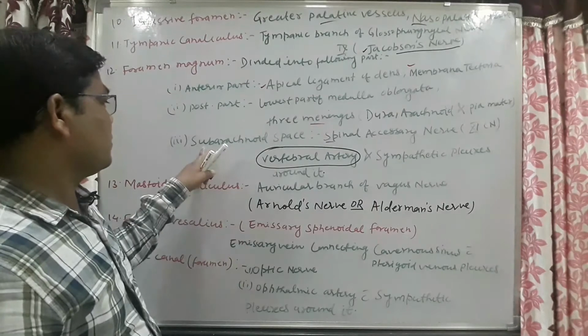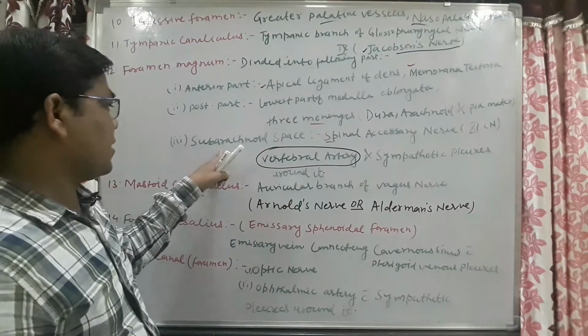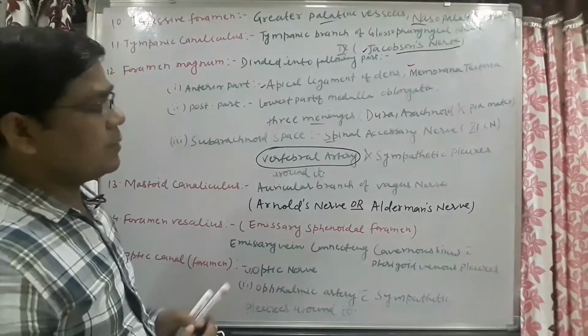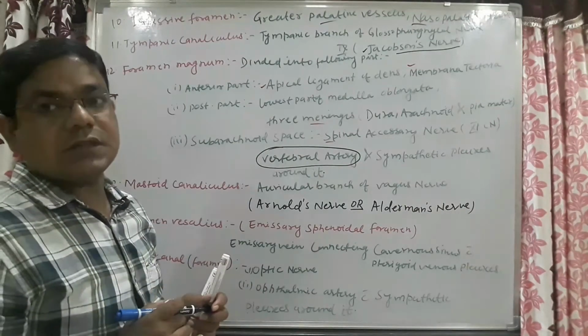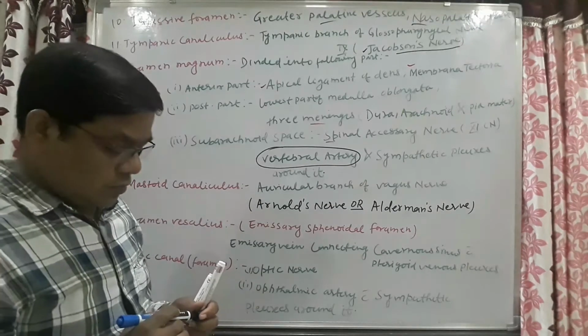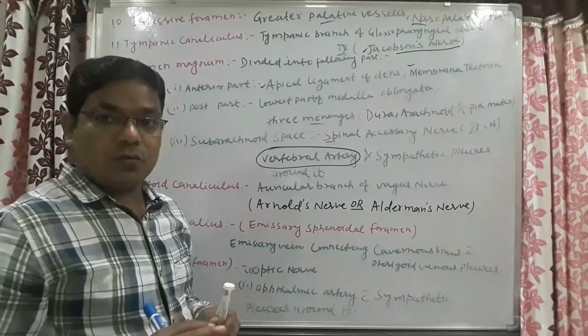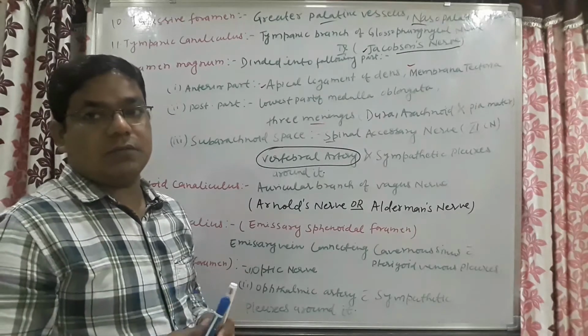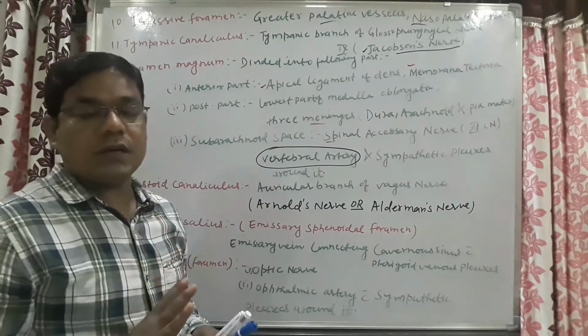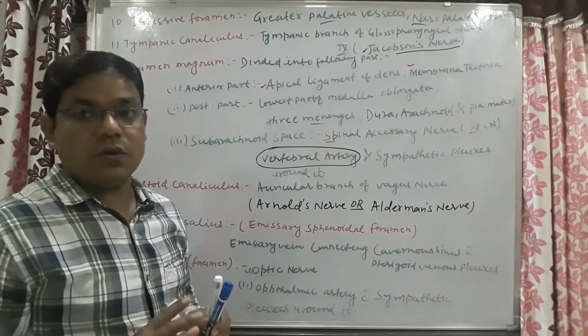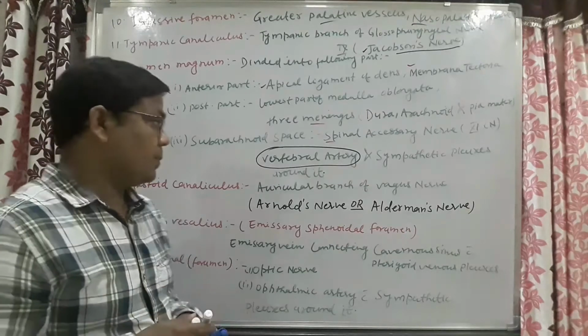There you do not have to remember the subarachnoid space also. Only the option there will be the foramen magnum. These simple things are asked in the exam. The tough things are not asked in the exam. Only those simple things which you should know are asked.